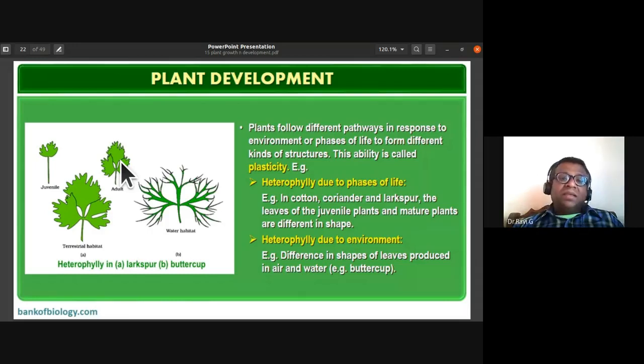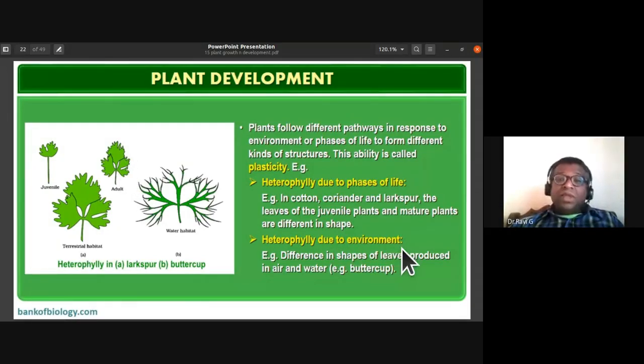This ability we call plasticity. Example is the larkspur or coriander or cotton. The juvenile phase of leaf is different in shape when compared to the shape of leaf in an adult. So this is heterophily due to phases of life.